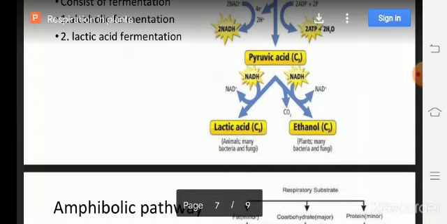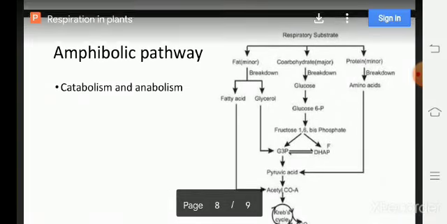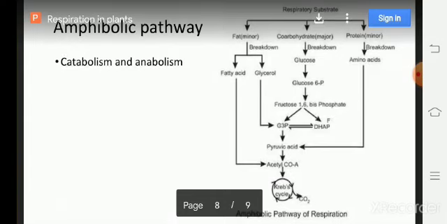Next, we will move on to the amphibolic pathway. In the respiratory pathway, it is said to be amphibolic because it includes both anabolic and catabolic processes.